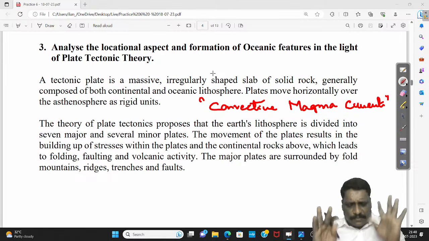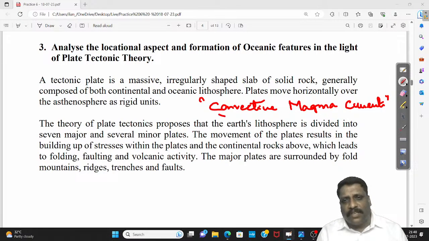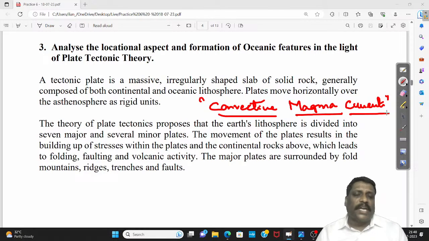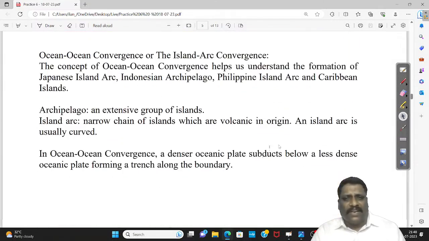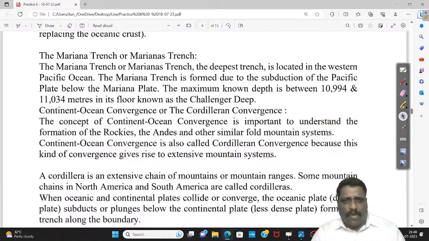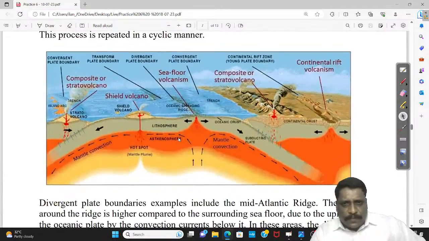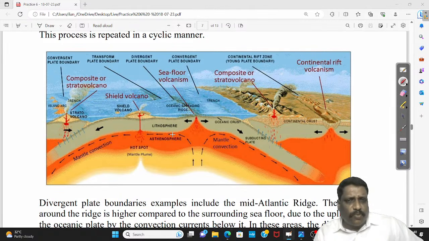But plate tectonic theory has given one thing which is not easily verifiable: convective magma currents, a kind of movement of magma within the asthenosphere. Diagrams for this convective magma current are not needed. Still, if you ask what exactly this is, avoid complex diagrams.